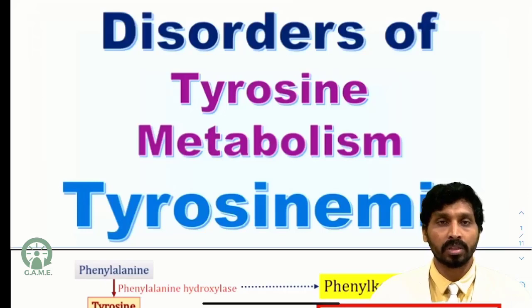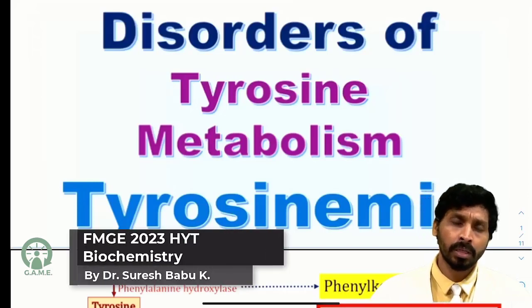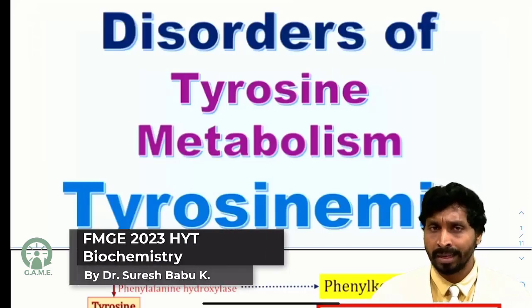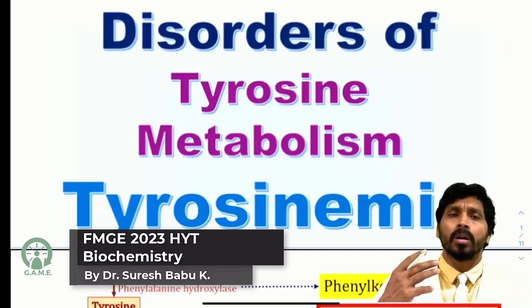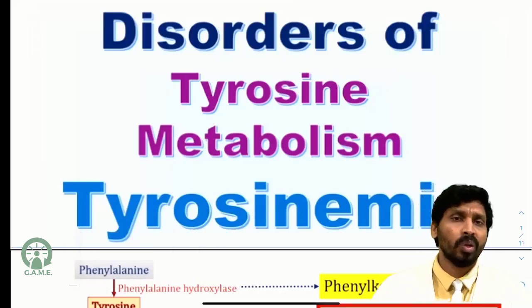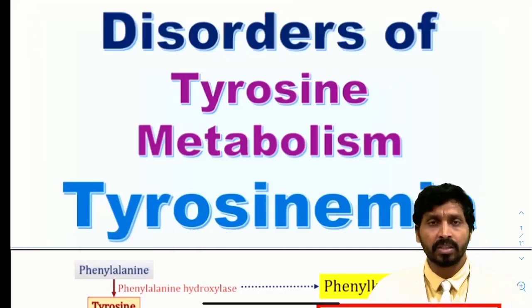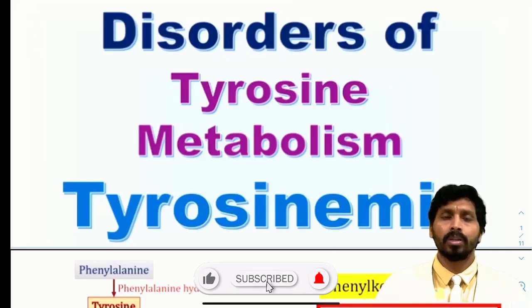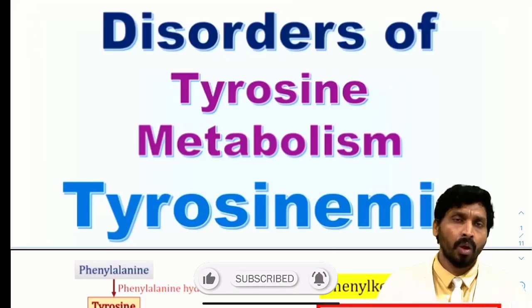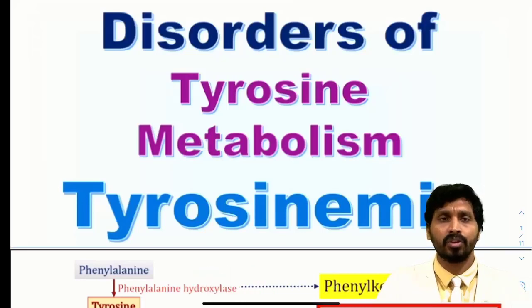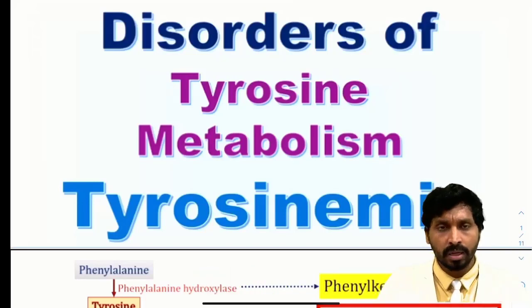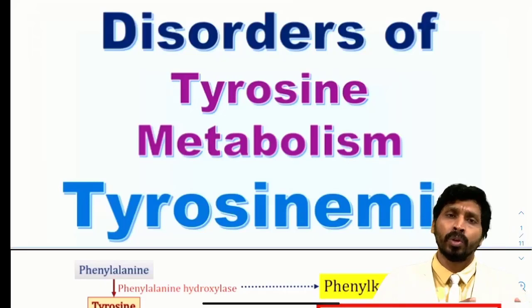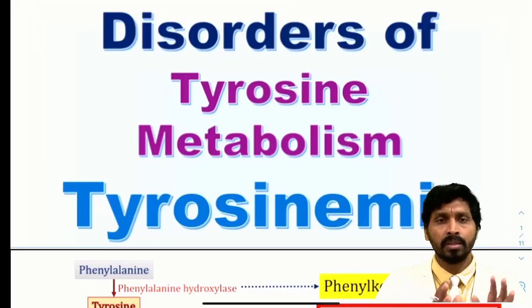In this video we will be talking about the disorders related to tyrosine metabolism. It is related to phenylalanine metabolism as well, because tyrosine is a non-essential amino acid, whereas phenylalanine is an essential amino acid. When you take phenylalanine through diet, it is converted into tyrosine in the cells. This way tyrosine is synthesized from phenylalanine, which is why it is non-essential, whereas phenylalanine is essential. So the disorders of phenylalanine and tyrosine can be correlated.